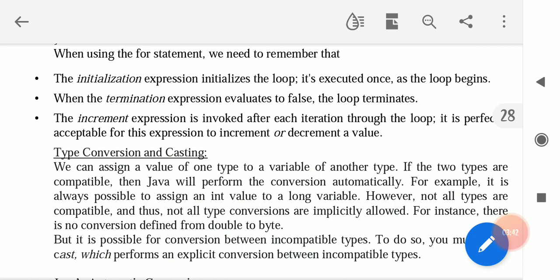So these are some of what we had studied, expressions and operators, which are used in basic Java concepts. One more is the break and continue statement. The break statement is used inside a switch case, and when a break statement is executed inside a loop, the loop is terminated and program control resumes at the next statement. And the continue statement, when executed inside a loop, skips all the remaining statements of the body from that point and the loop proceeds with the next iteration.